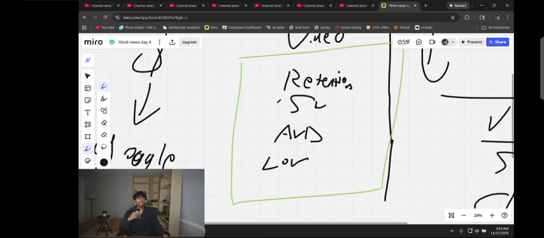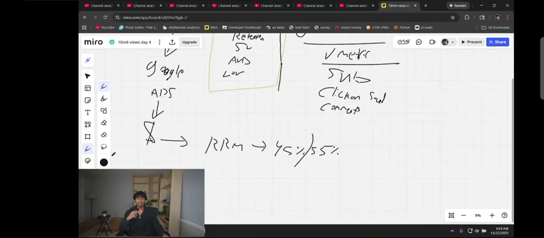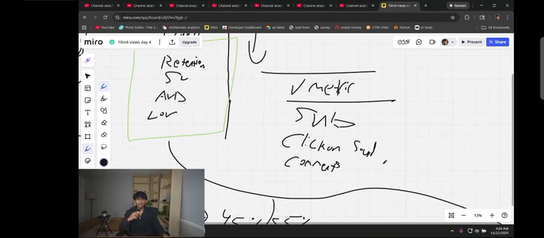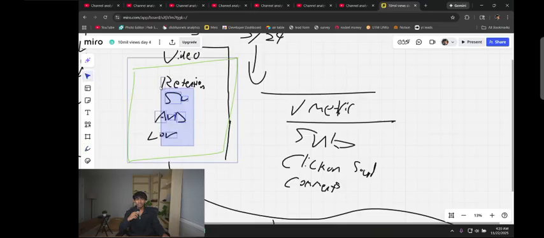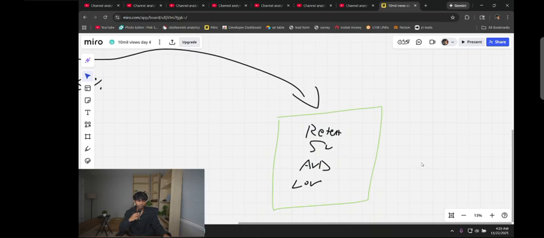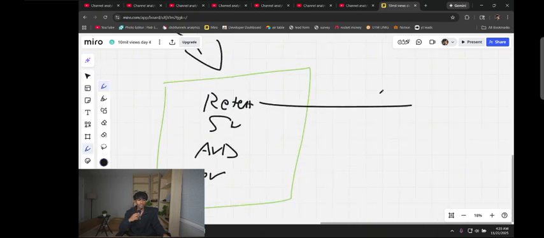Now, what do we actually do to improve these metrics? Because you can be like, "Okay, Devin, I understand you got to improve these metrics, but what do we do here to actually make money from it, right?" So we have retention, swipe ratio, link the video, and average view duration. Awesome sauce, all right? Let's put this over here. All right. So first, let's go over retention.